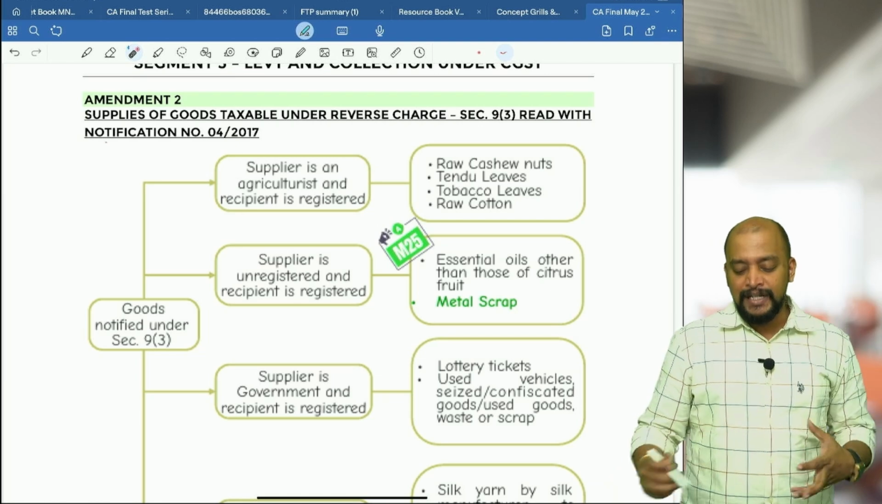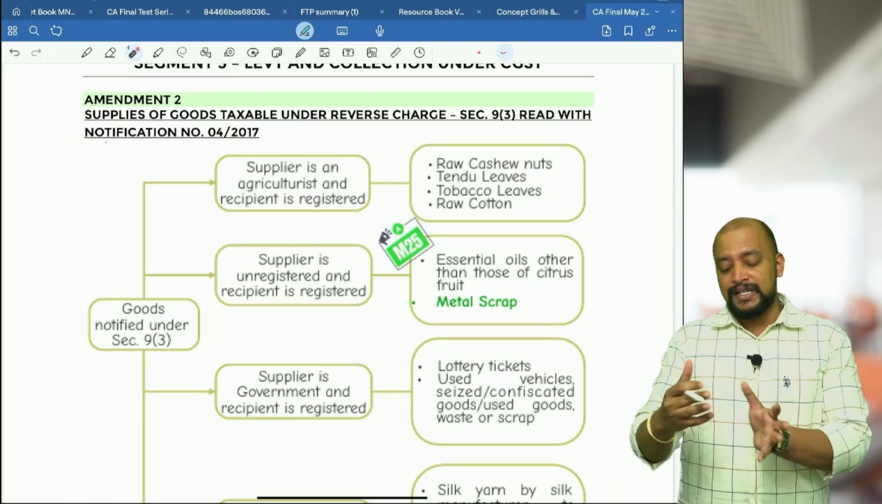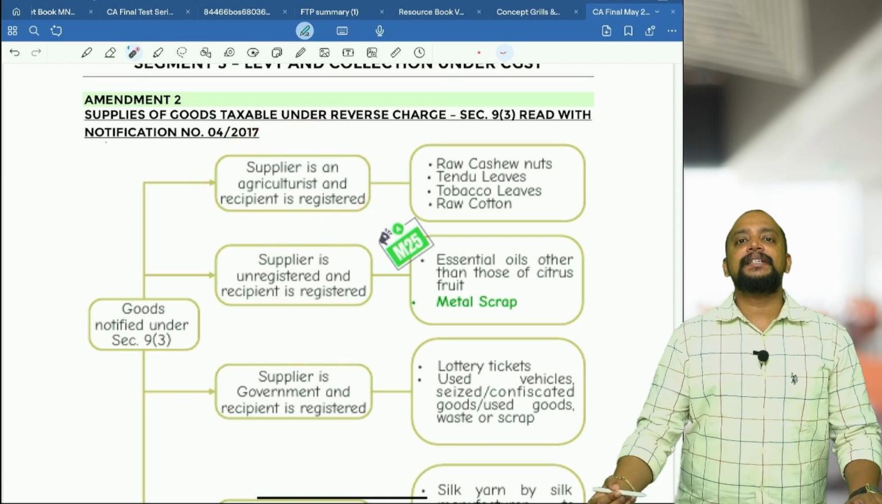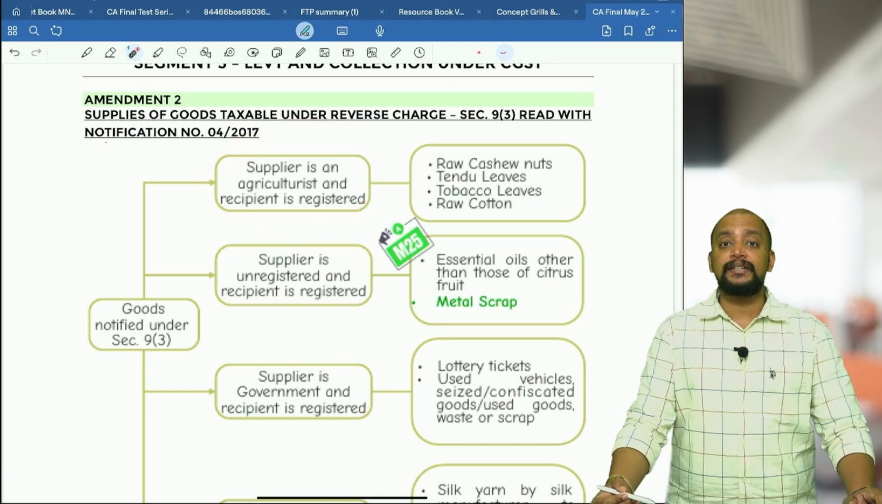There are a lot of goods. As there is a discussion related to this, I am explaining everything. So the first one: here we have to check whether the supplier is an agriculturist and the recipient is a registered person.